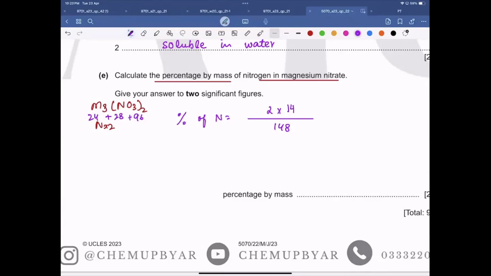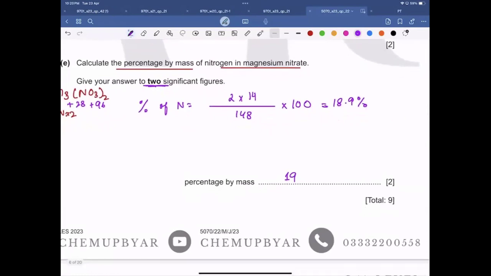Okay, Umar? Can anyone confirm that I calculated the Mr correctly? And then you have to multiply it by 100. Okay. So if you multiply it, you are getting 0.189, and 18.9 is the percent. But see, they are asking you to write in two significant figures. So we will round it off to 19. If you write 18.9, you will get 1 mark out of these two. Is this clear?